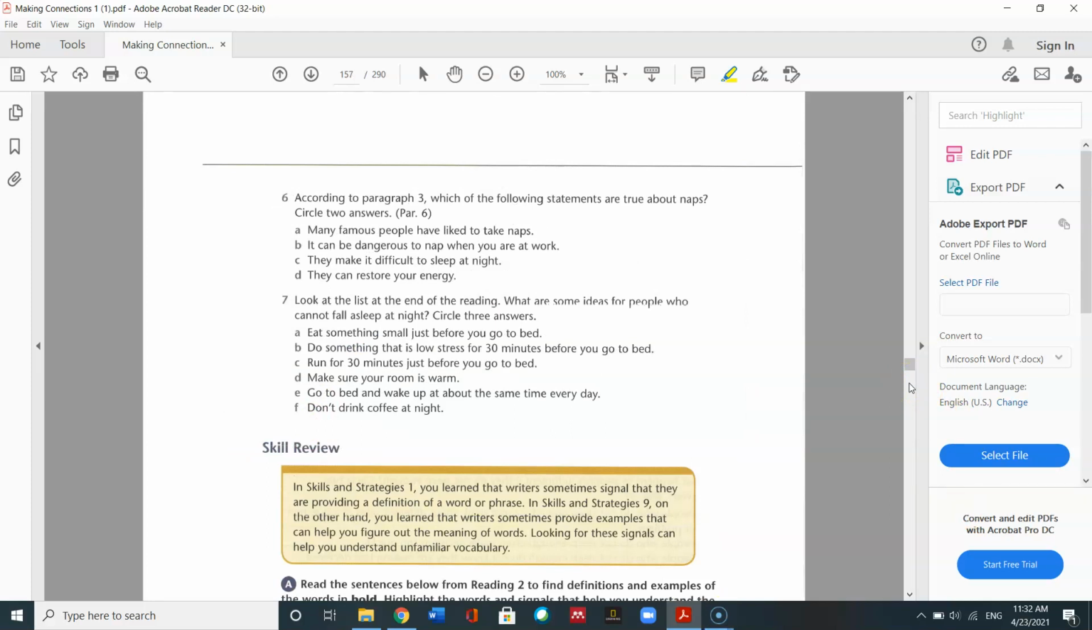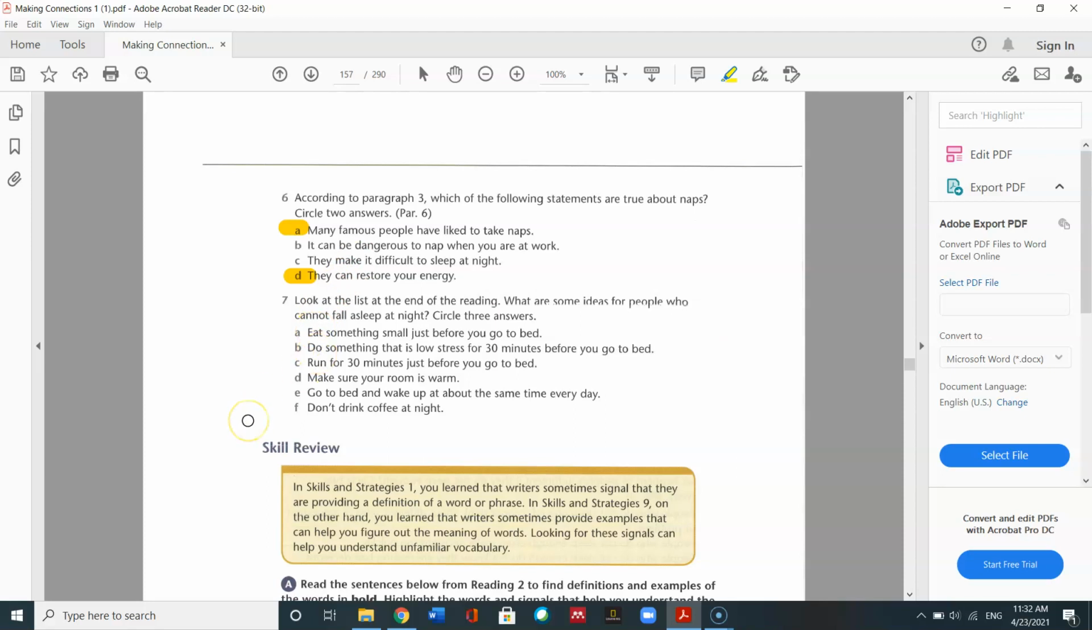Number 6 is actually about paragraph 6. Which of the following statements are true about naps? Circle 2 answers. You can pause the video if you'd like to look at that. But this is true. Many famous people have liked to take naps, and they can restore your energy. Restore means bring your energy back. Maybe you agree with letter C. It makes it difficult to sleep at night, but that was not in the reading.